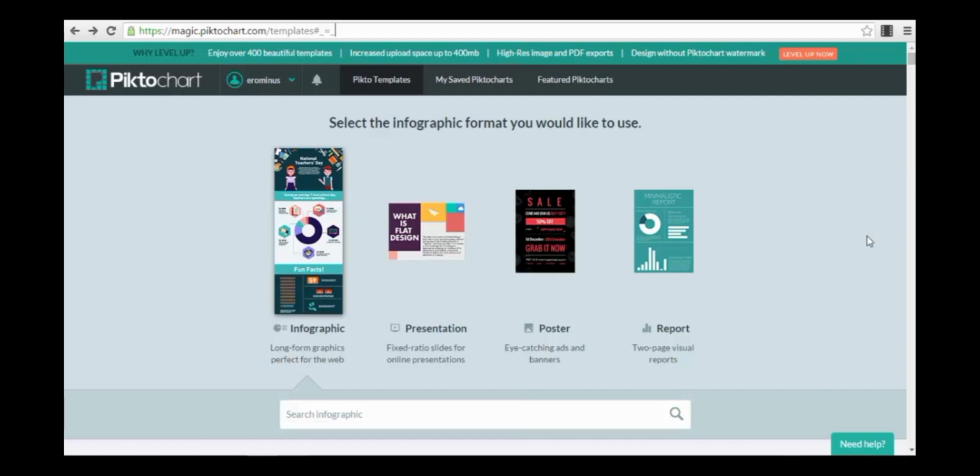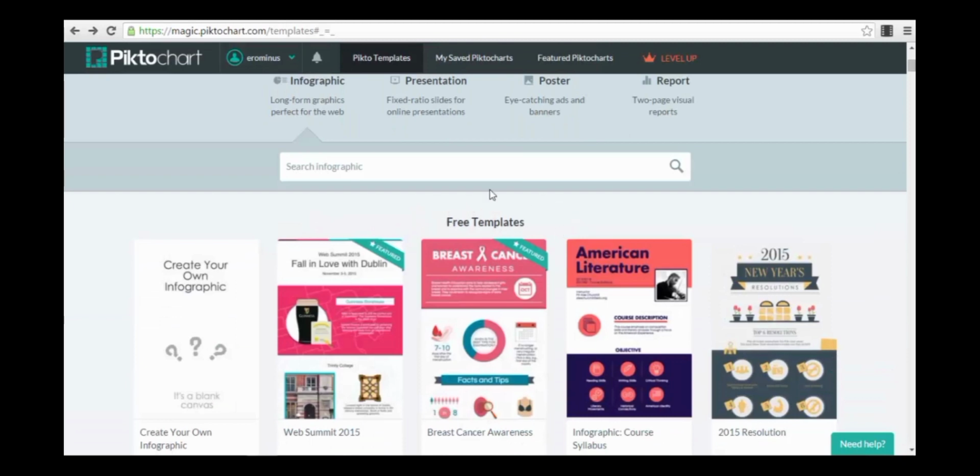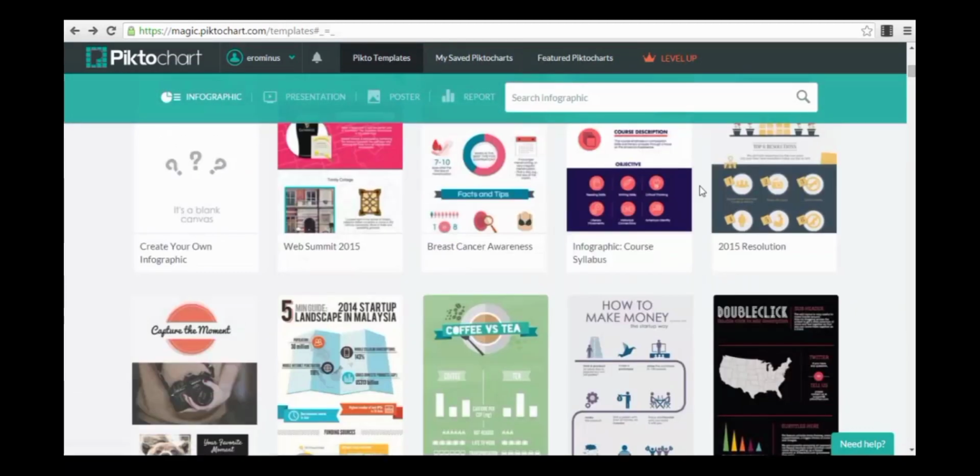You create a free account with your Facebook account, and after you create your free account, this is what you will see in your PictoChart. You can see exactly here how it's called, PictoChart. This is the first page where you select a template, the infographic format you would like to use. For example, we select an infographic, and now we have different templates, 3 templates here.